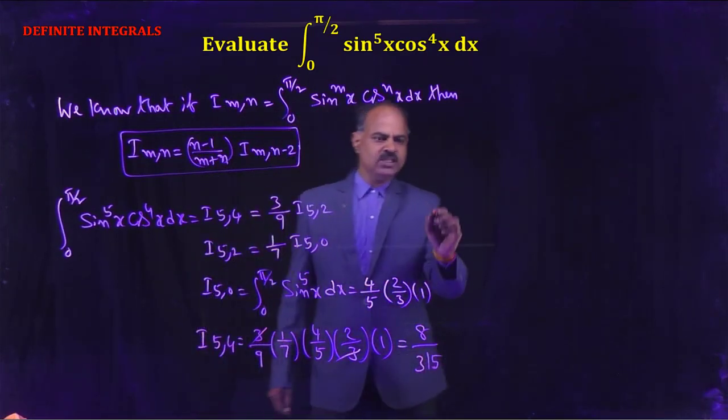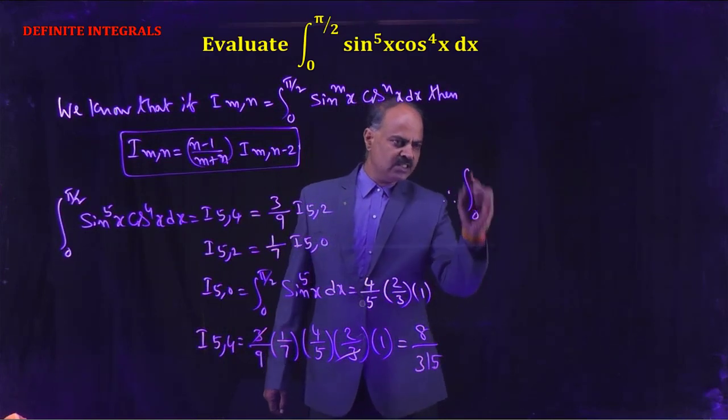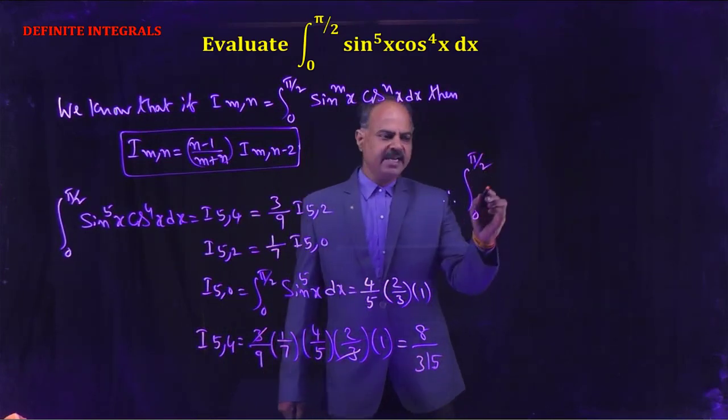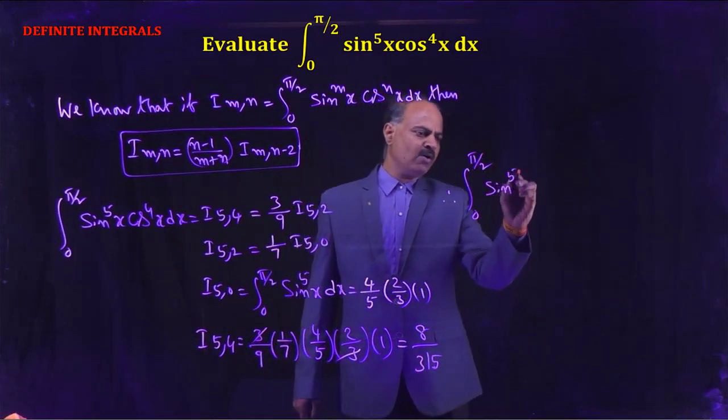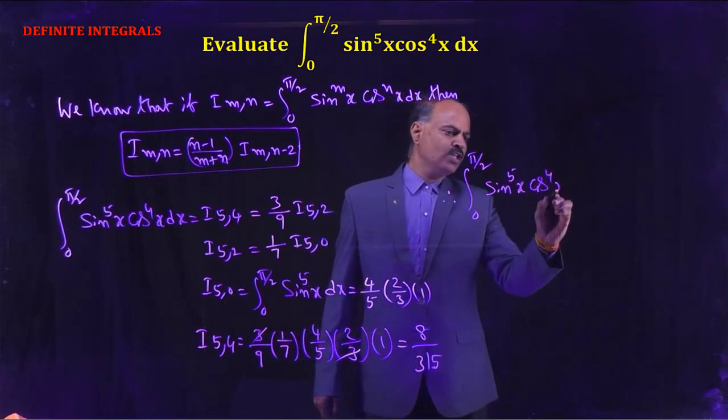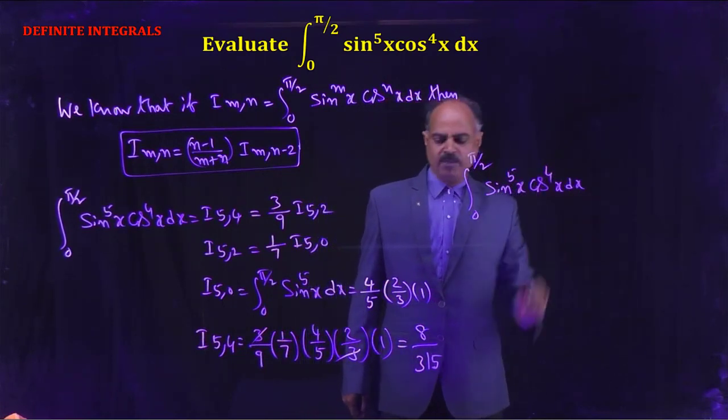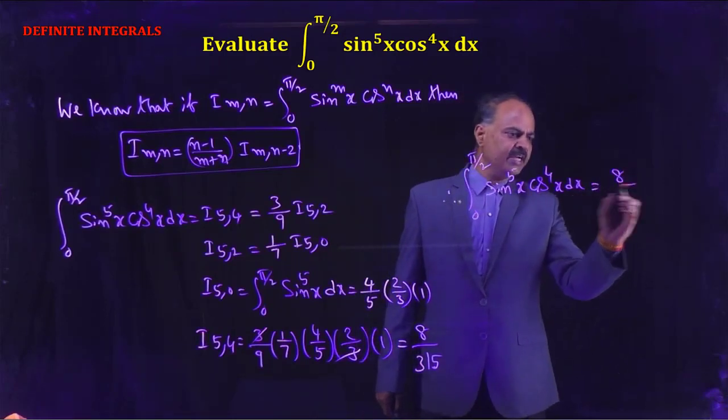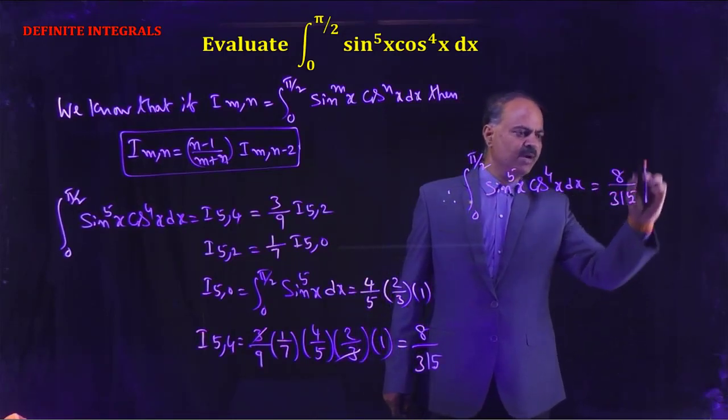Therefore the integral from 0 to pi by 2 of sin to the power 5x into cos to the power 4x dx equals 8 by 315.